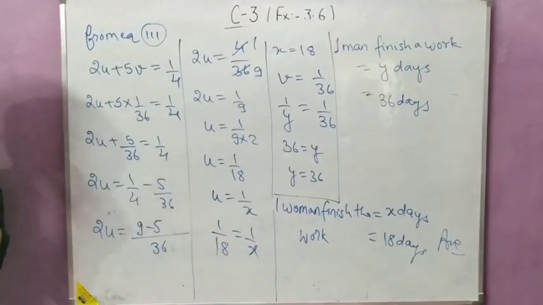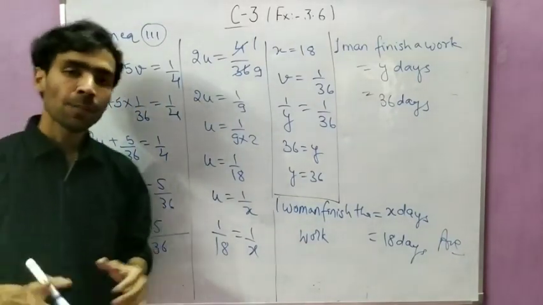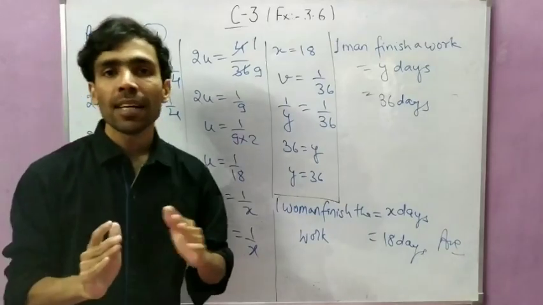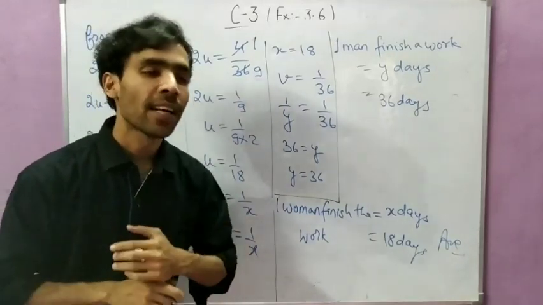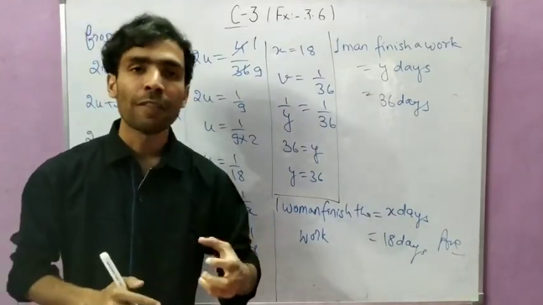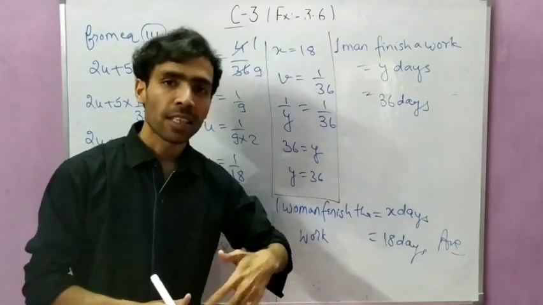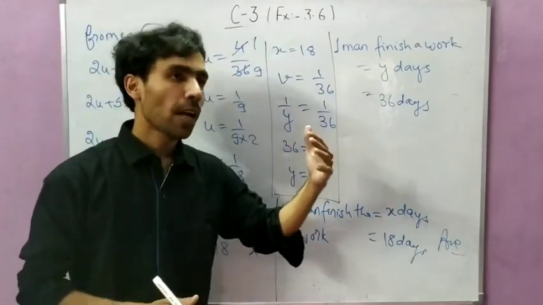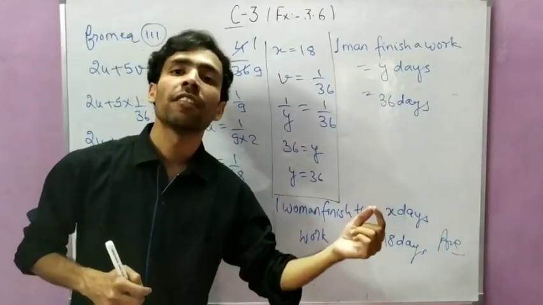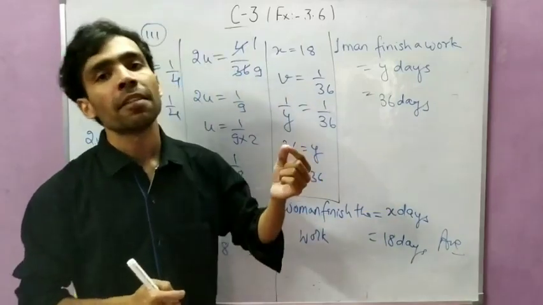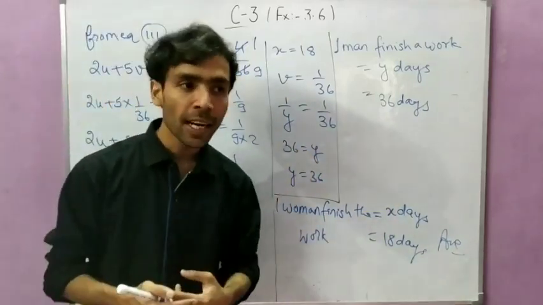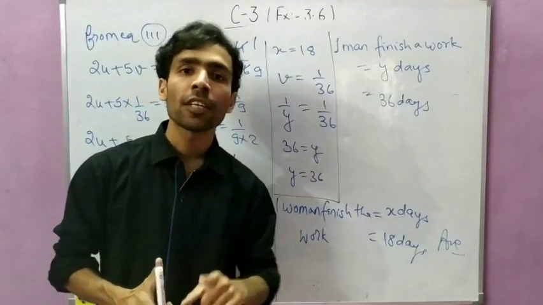So I hope you have understood. Basically all the calculation parts are the same. The difference is that first, whatever the question is asking, just assume it. Let a woman finish the work in X days, let a man finish a work in Y days. After that you calculate 1 day work of a woman.